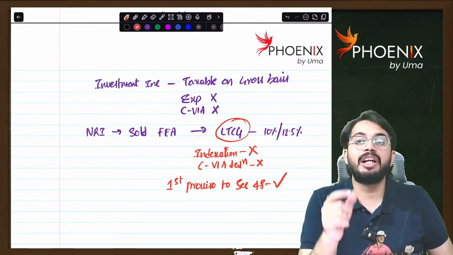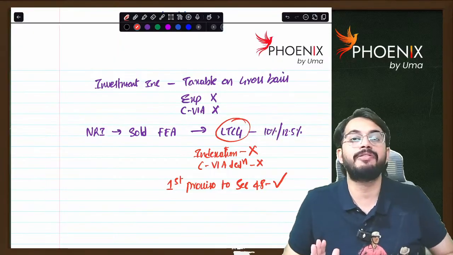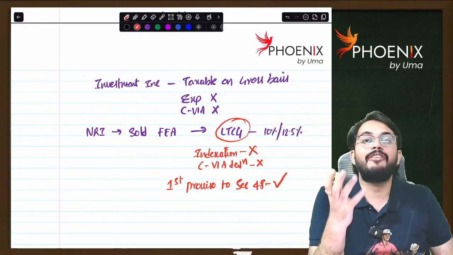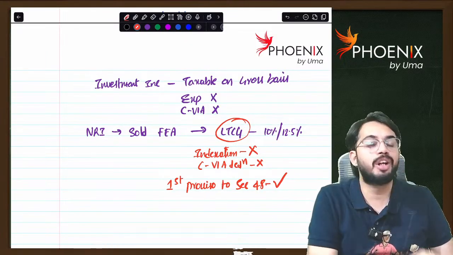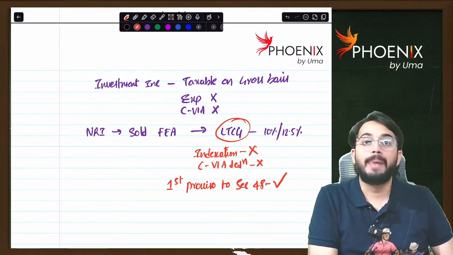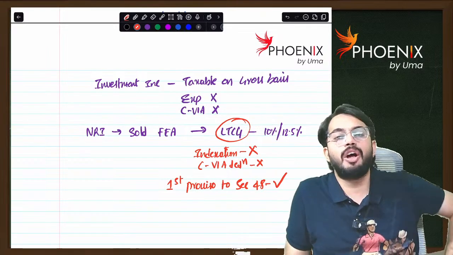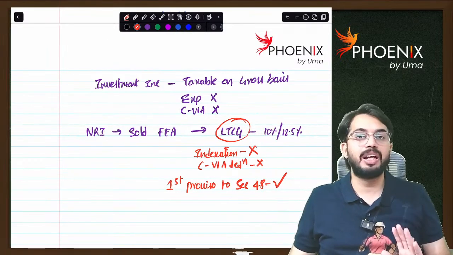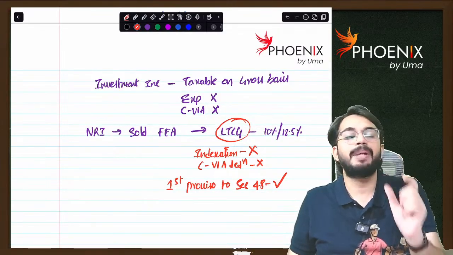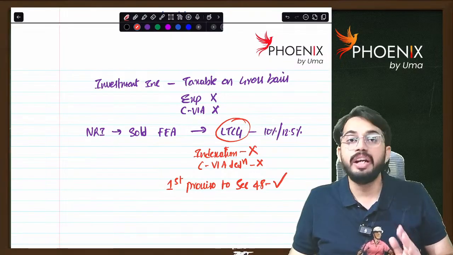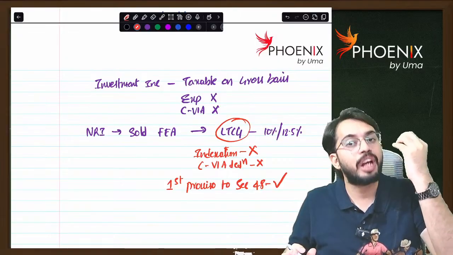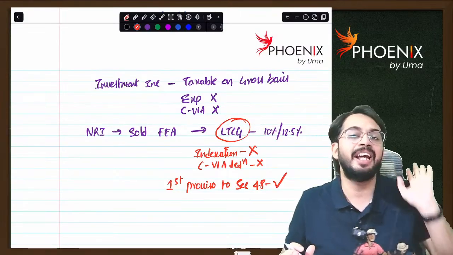While converting for the purpose of calculation of full value of consideration and transfer expense, we will consider the average of buying and selling rate as on the date of transfer. For conversion of cost of acquisition, we will consider the average rate as on the date of purchase. So normally in case of a non-resident, whenever he purchases shares or debentures of an Indian company, we will calculate capital gains in foreign currency, and whatever the capital gain in foreign currency is, we will convert to Indian currency. That's what we have studied in the first proviso to section 48. That first proviso to section 48 is also applicable for a non-resident Indian. Are you able to understand?